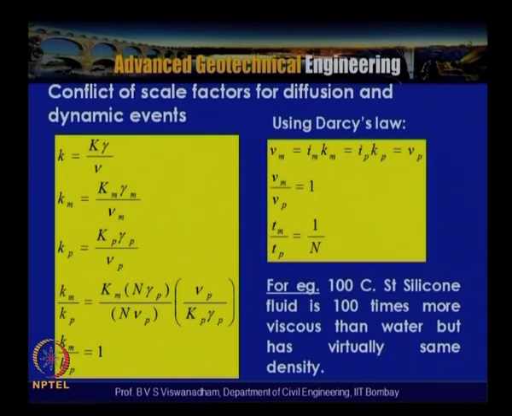For example, 100 centistoke silicone fluid is 100 times more viscous than water, but has virtually the same density. Very important here is that whichever model pore fluid you select to replace the conventional pore fluid can have higher viscosity, but its mass density has to be identical. This is required to ensure that effective stresses do not alter.